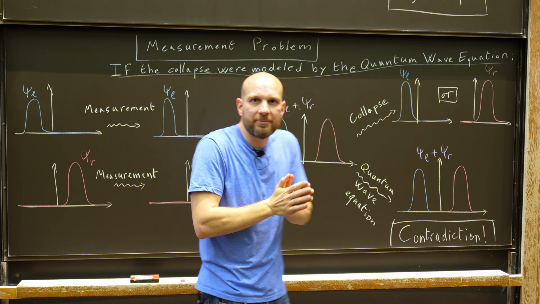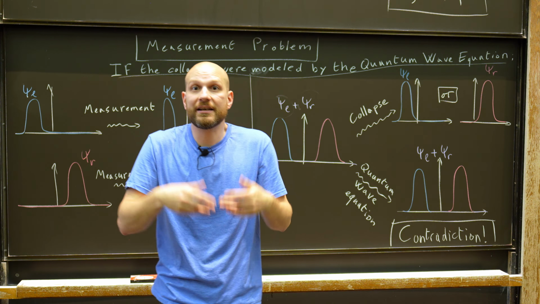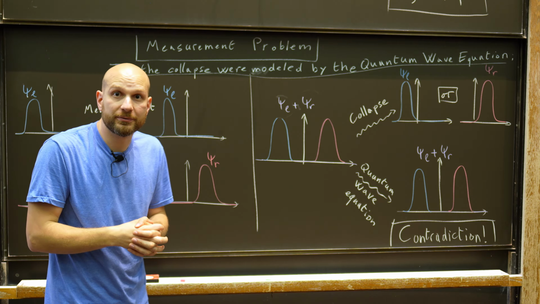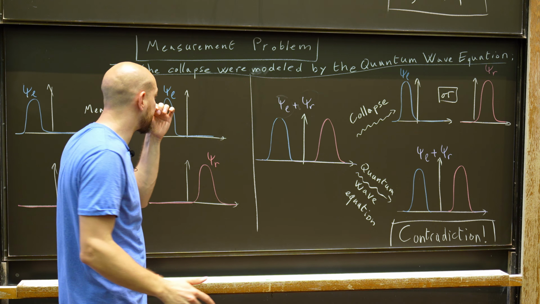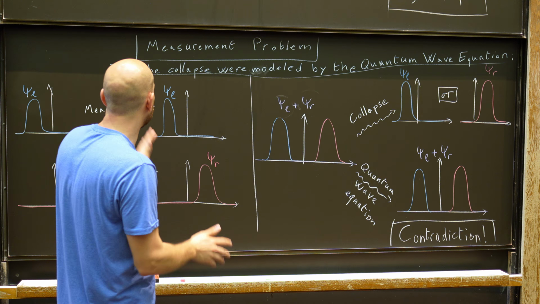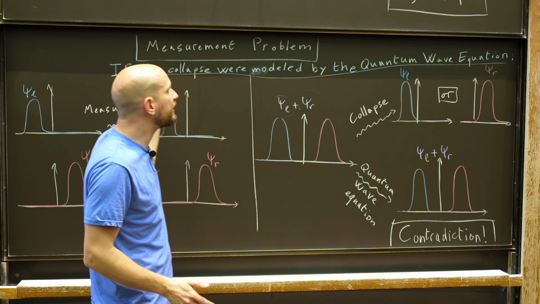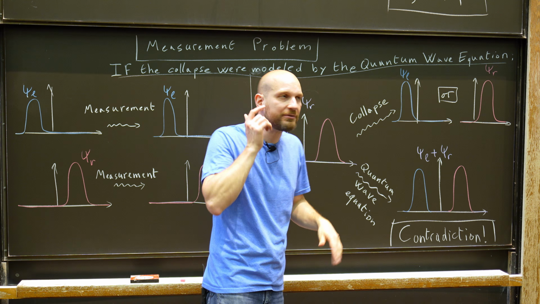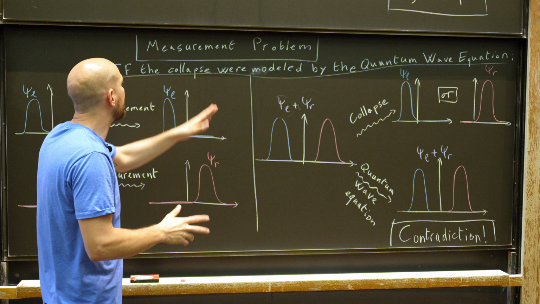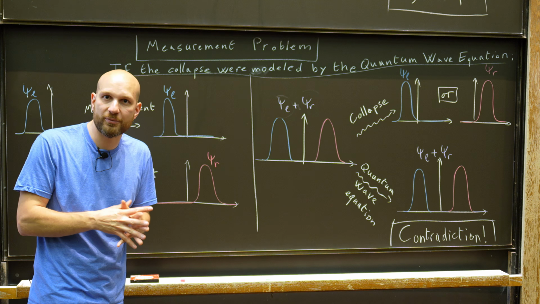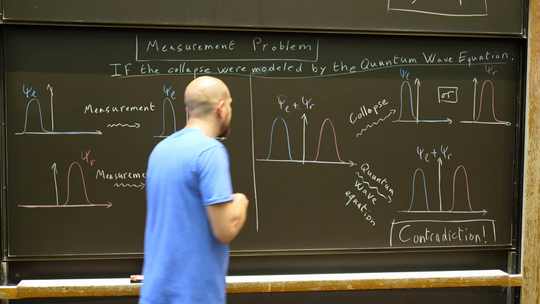The measurement problem says that this idea is wrong, that this cannot be true. So let's see how this works, and let's proceed by contradiction. Let's first assume that there is some quantum wave equation with some parameters that reproduces the collapse of the wave function, and we'll see that there's a contradiction.